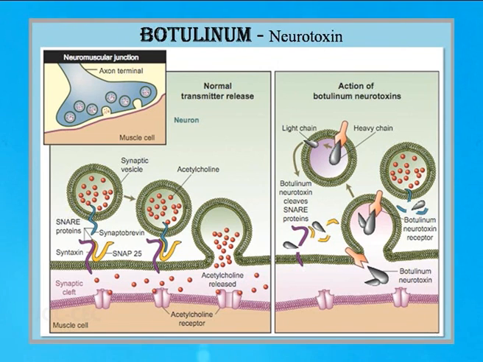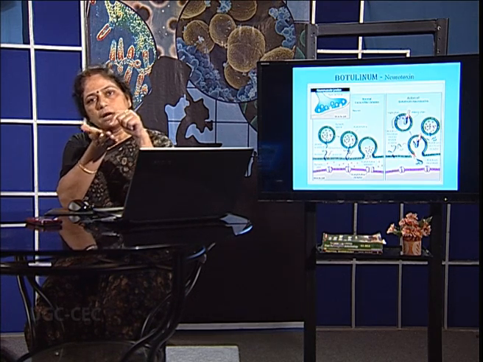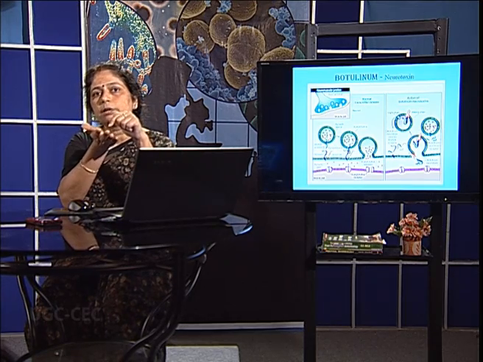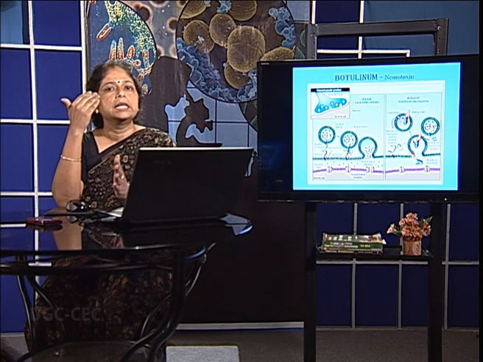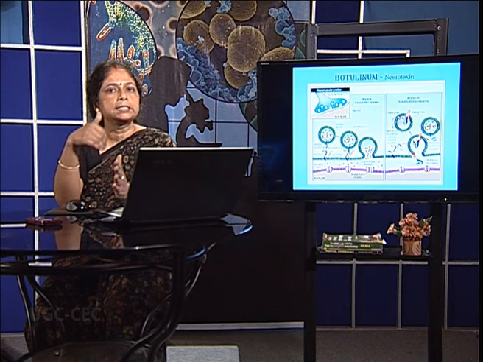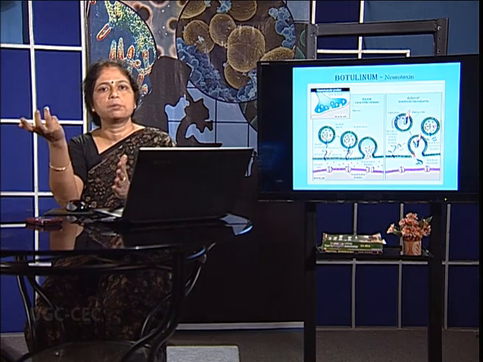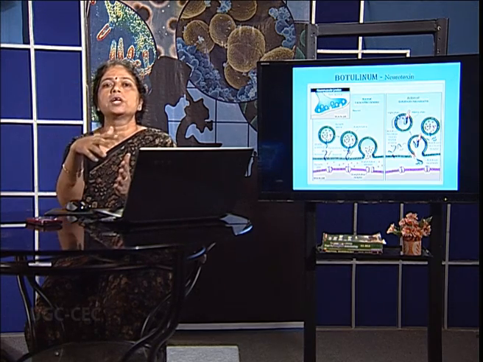Now, how does it affect the nerve cells? Let us learn this. We know that we have got a neuromuscular junction where the nerve cells come in contact with the muscles. Now, this gap which is there between the nerve cells and the muscle cell is called the synaptic cleft. So, in this synaptic cleft, the release of neurotransmitter is very essential because through these neurotransmitters, the nerve sends the signal to the muscles and therefore the muscles contract or relax depending upon the neurotransmitter that is being released.